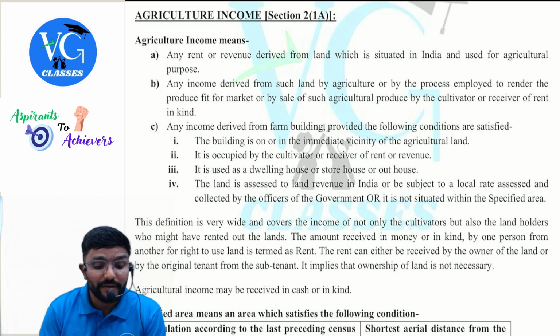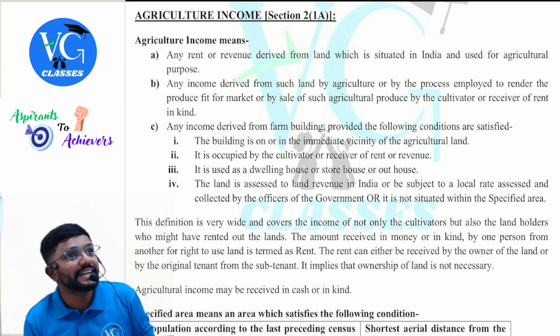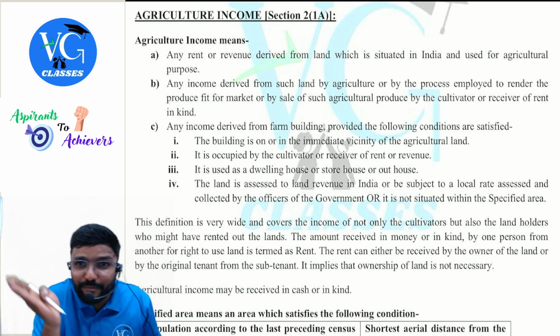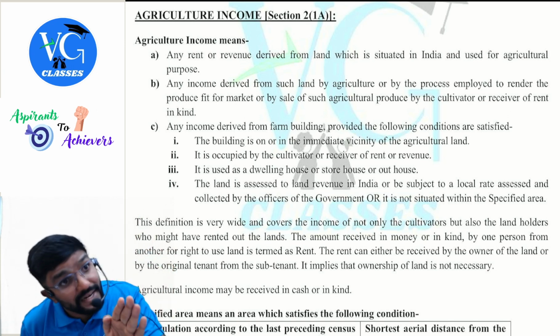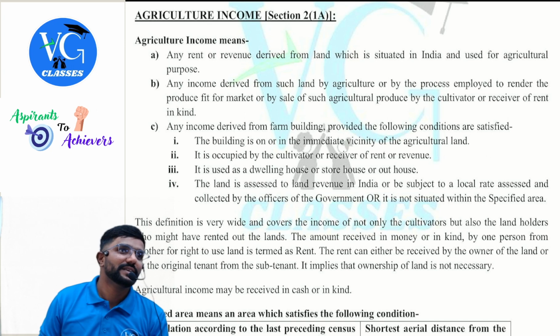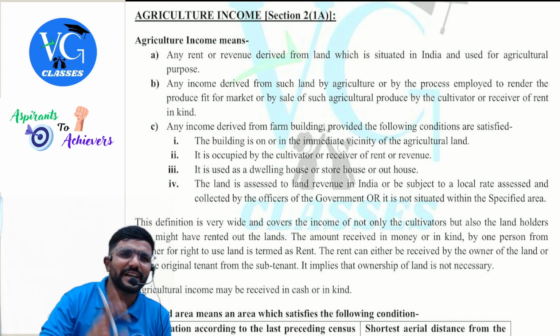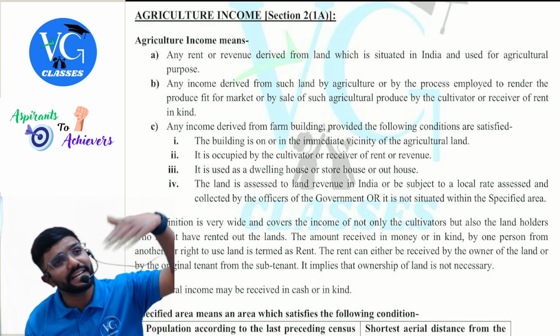Whatever income we are getting from land, we are putting the condition for what? Building. Where is building? In the land or next to the land. They're telling if that land or building is in the specified area, then income from building is not an agriculture income. Income from land, they are not putting any condition. If it is an agriculture land, whether in urban or rural area, specified or non-specified, income from land is agriculture only.